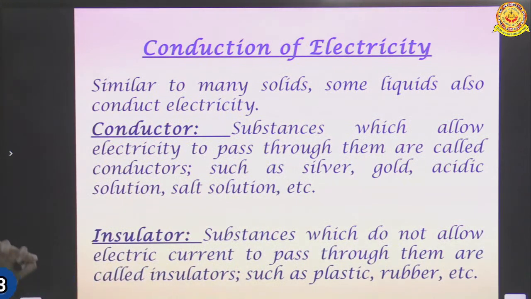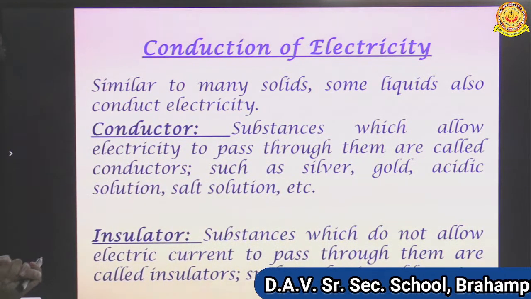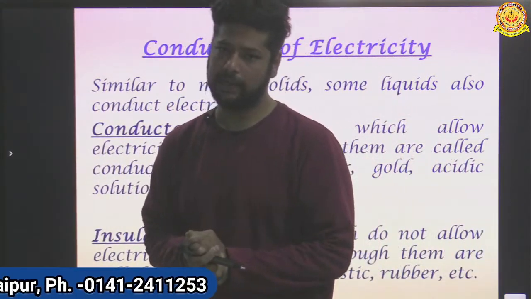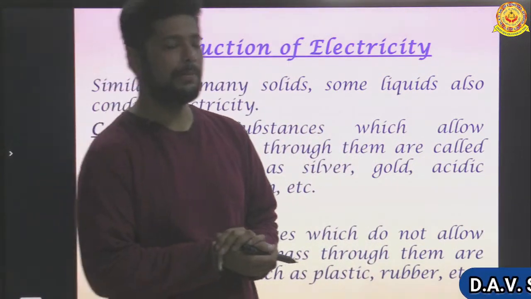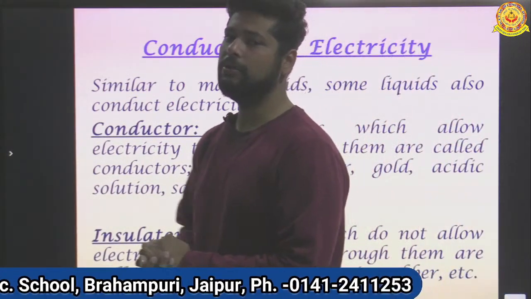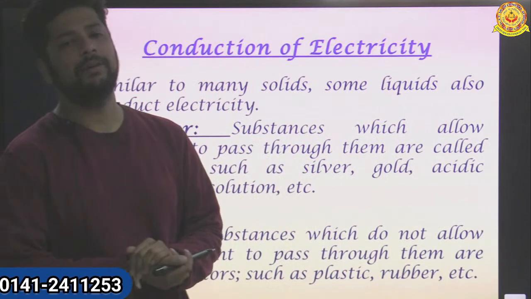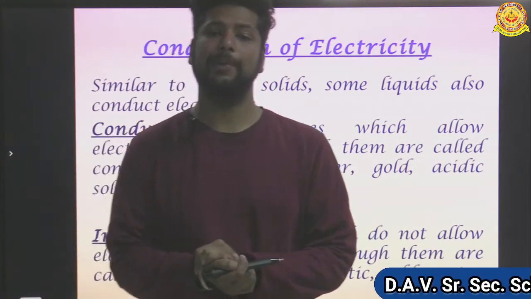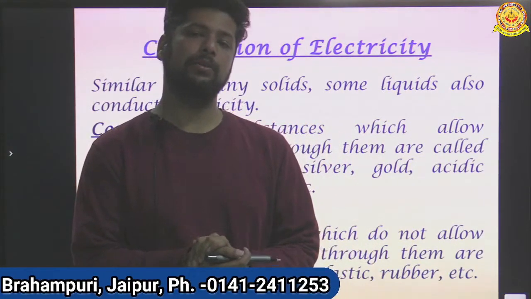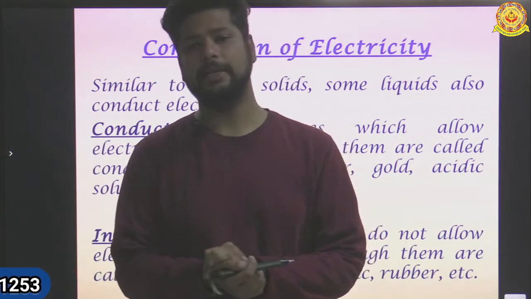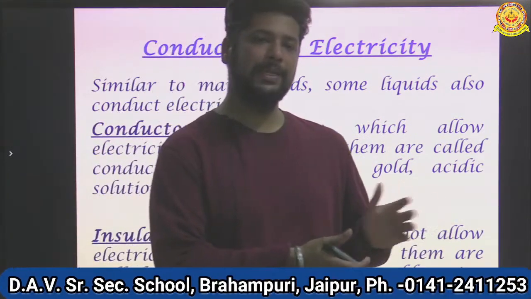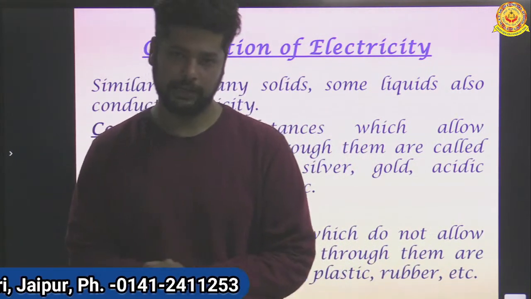Conduction of electricity. Similar to many solids, some liquids also conduct electricity. About solids, we have discussed in our earlier classes that all metals are good conductors of electricity. Whenever electricity is passed through them, they show good conductance. In the same way, plastic and wood are bad conductors of electricity, and we have given them the name insulators. Conductors are those in which electricity can be passed, and insulators are those in which electricity cannot be passed. So some materials are good conductors and some are bad conductors.